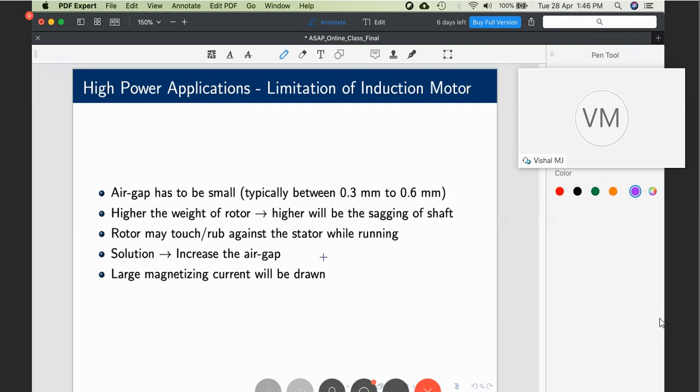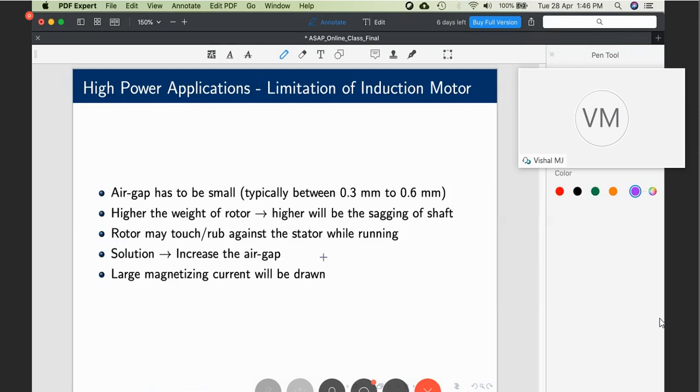Remember this. Now it doesn't matter whether the machine is a synchronous machine or an induction machine. In fact, for both the synchronous machine and the induction machine, the stator is exactly the same. The difference comes only in the rotor part. So in the stator, what happens? The magnetizing current or the flux has to be set up by the stator because it's a singly fed machine. Only one source of excitation is given to the stator. So the flux has to be set by the stator itself.